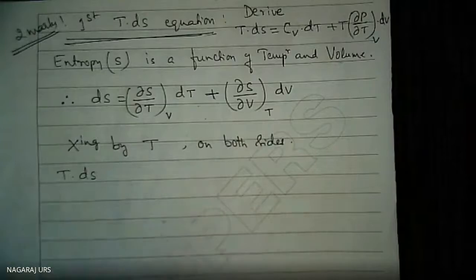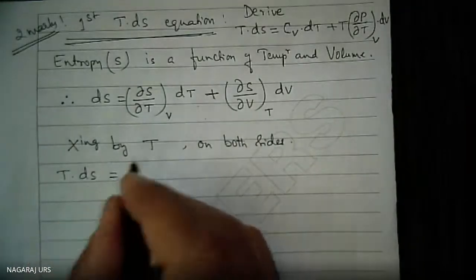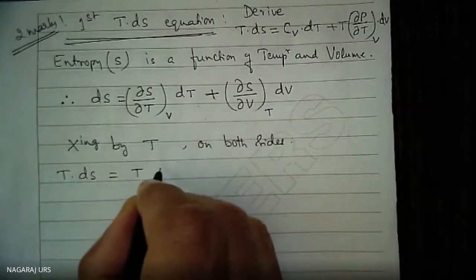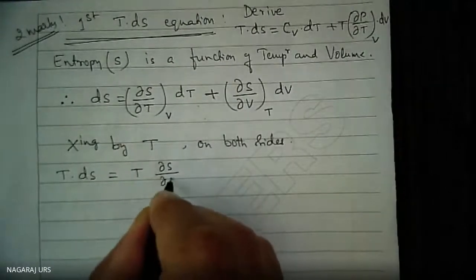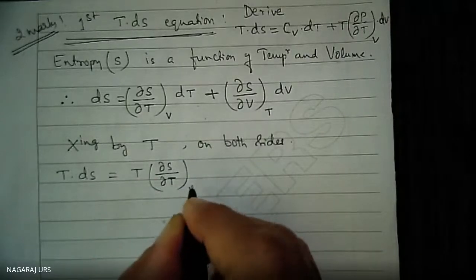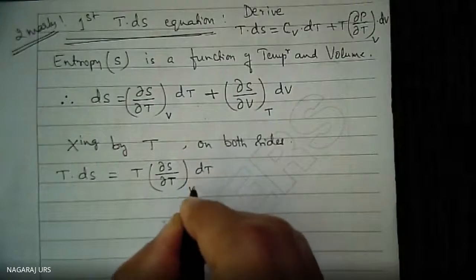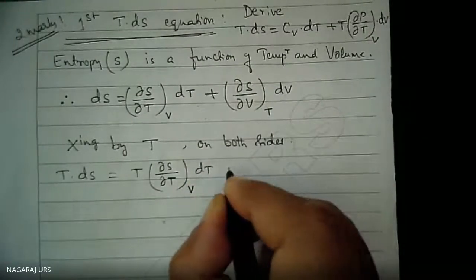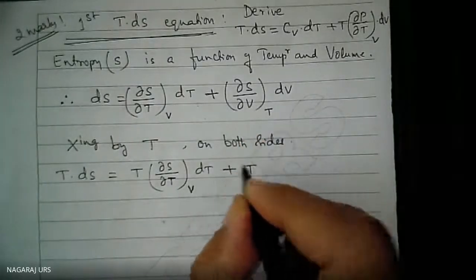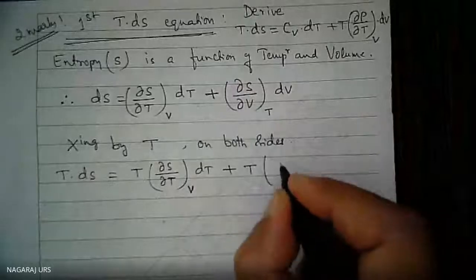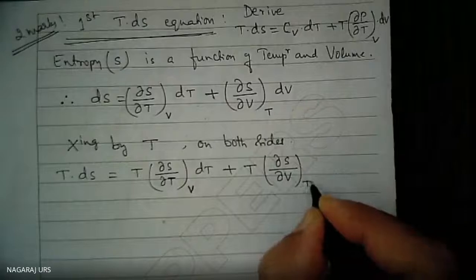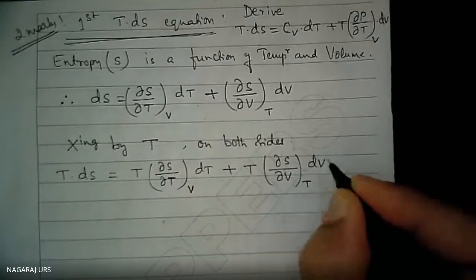Therefore TdS is equal to T into del S divided by del T at constant volume, into dT, plus T into del S divided by del V at constant temperature, into dV.